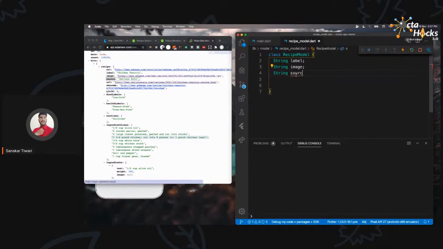Okay, we are going to have a source. The next, we want the URL, right? This URL, we are going to use this to send the user to that particular web page so that he can continue forward. Okay, so I'm going to just say URL.